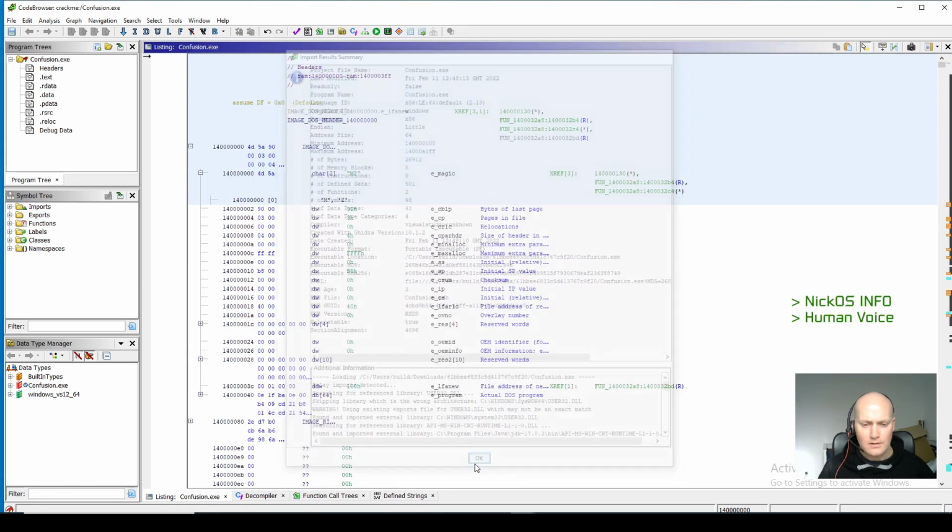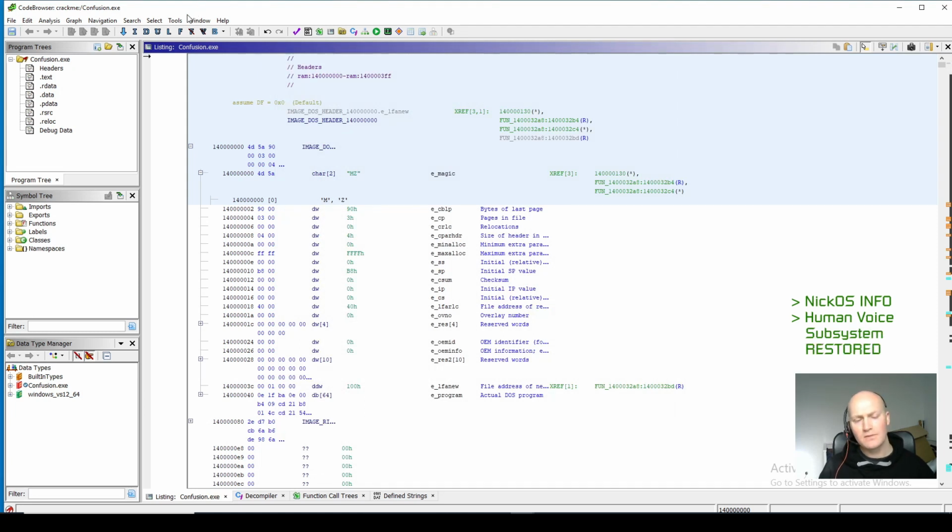Right, as before, because we tried the application before, we know that it's a classic serial number scenario. So you type in a username, or you can imagine that's a company name or something, and then there's a license key to go along with that, and you type the license key in, and if the license key is valid, then it lets you run the software. If it's not, then it rejects it. And so it's that kind of CrackMe.